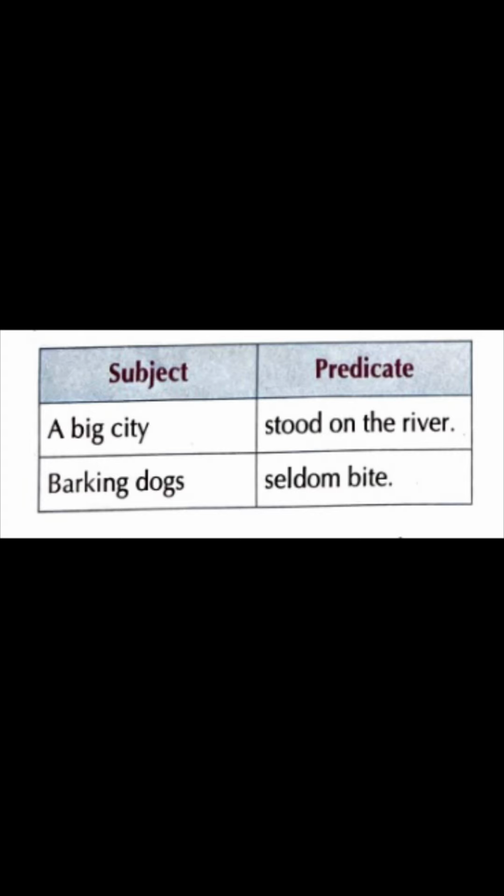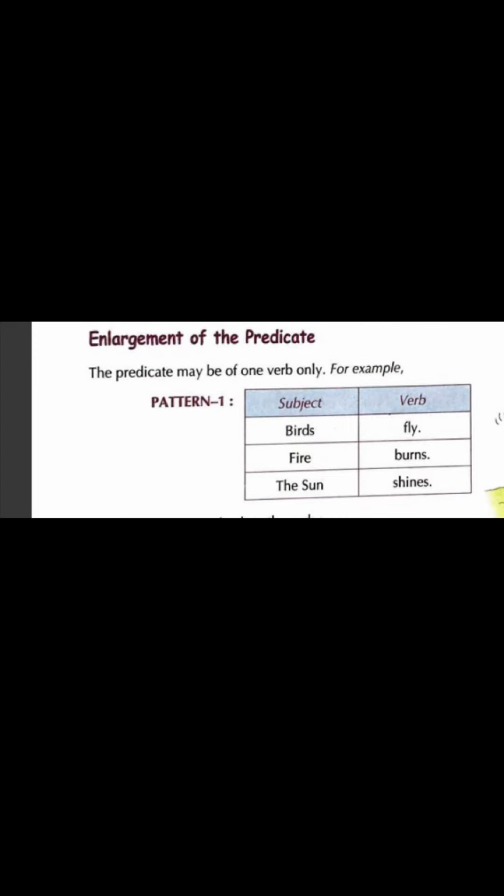Now, what is the thing which is a little different over here? In this phrase, a big city, the adjective big, it pre-modifies the noun city. So, you can be having pre-modifiers and post-modifiers. Alright? Now we are going to cover enlargement of the predicate.